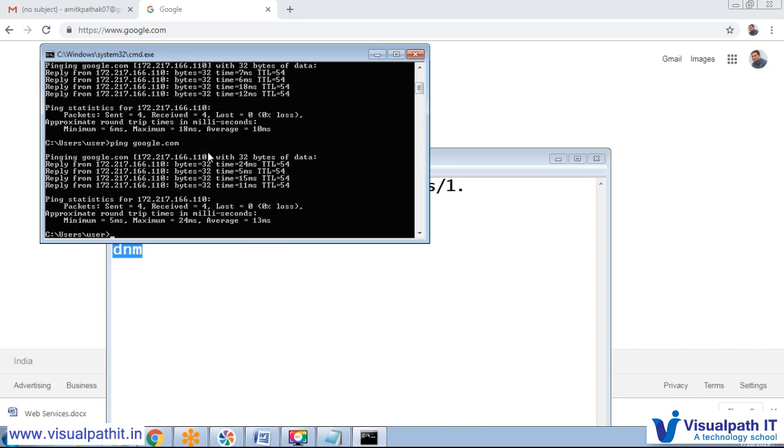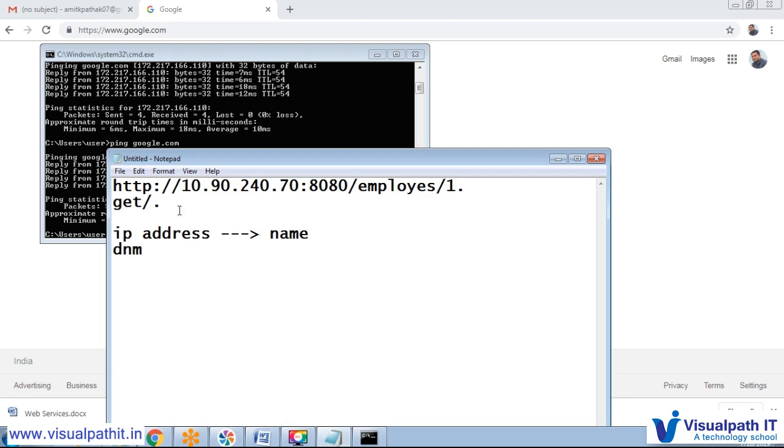You do not need to go deeply into this here. Just think that when we are hitting any application, it goes to the IP address, and there is a map for that particular IP address.